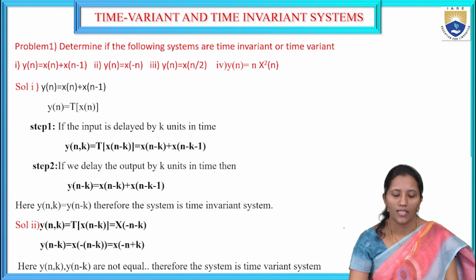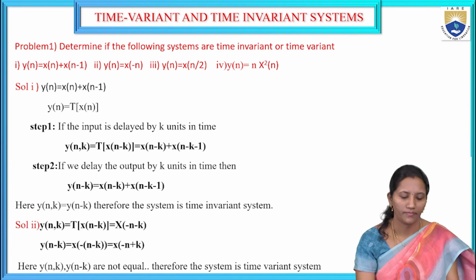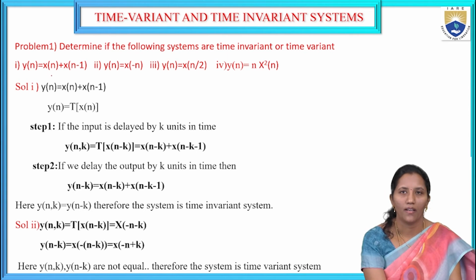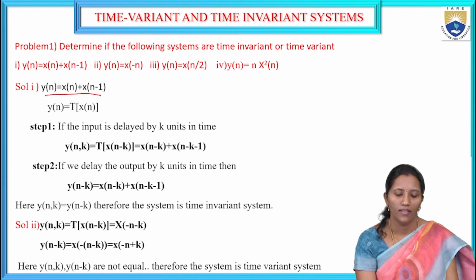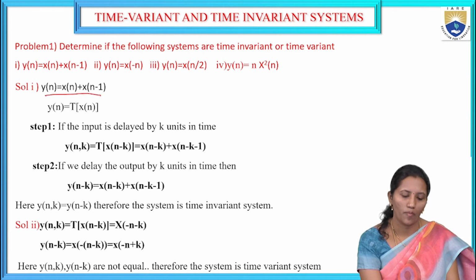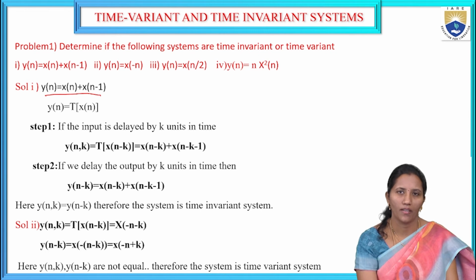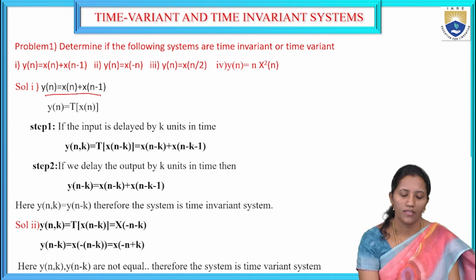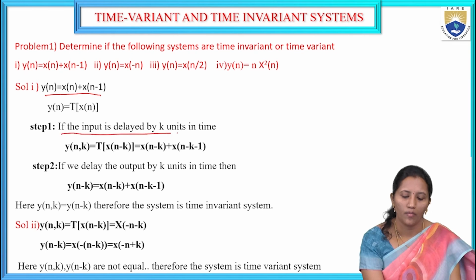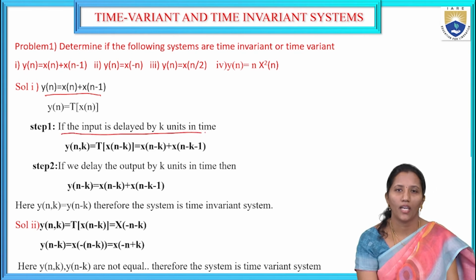So let us see some problems, then we will understand in detail about time variant and time invariant systems. I am taking this signal in a problem: y of n is equal to x of n plus x of n minus 1. So we have 2 steps to know whether it is a time variant or time invariant system. For that, first step 1, the input is delayed by k units.